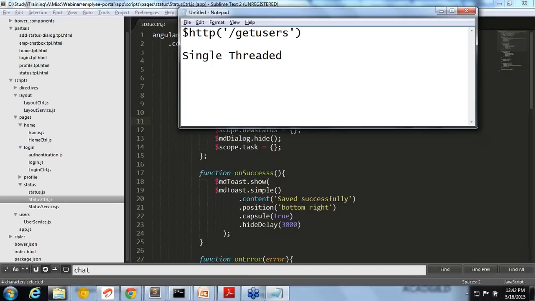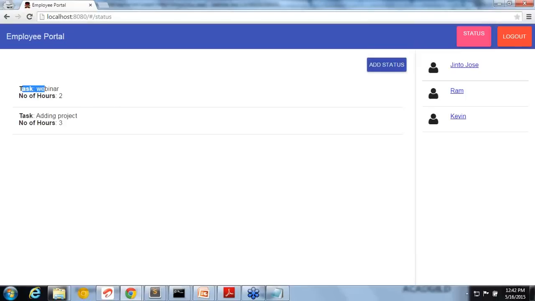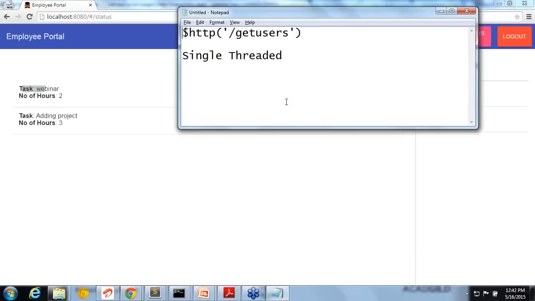Because let's say the browser is waiting for this to be completed, and your backend is having some error and it is taking a lot of time. Let's say 5 minutes. If for 5 minutes you are not allowing the user to do anything, any other action, then the users will be irritated, right? Means you can't give a blocking experience for the user.